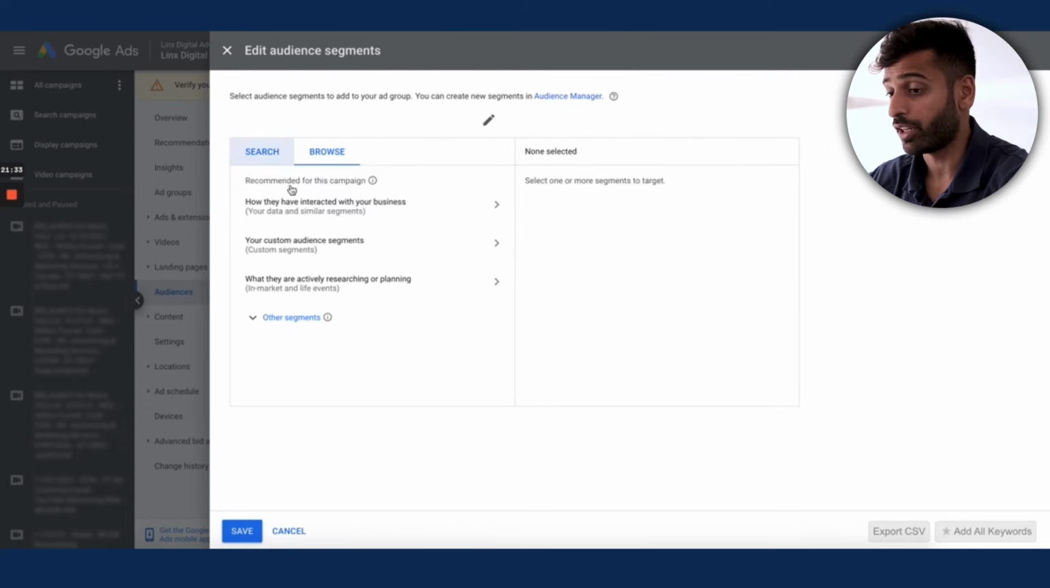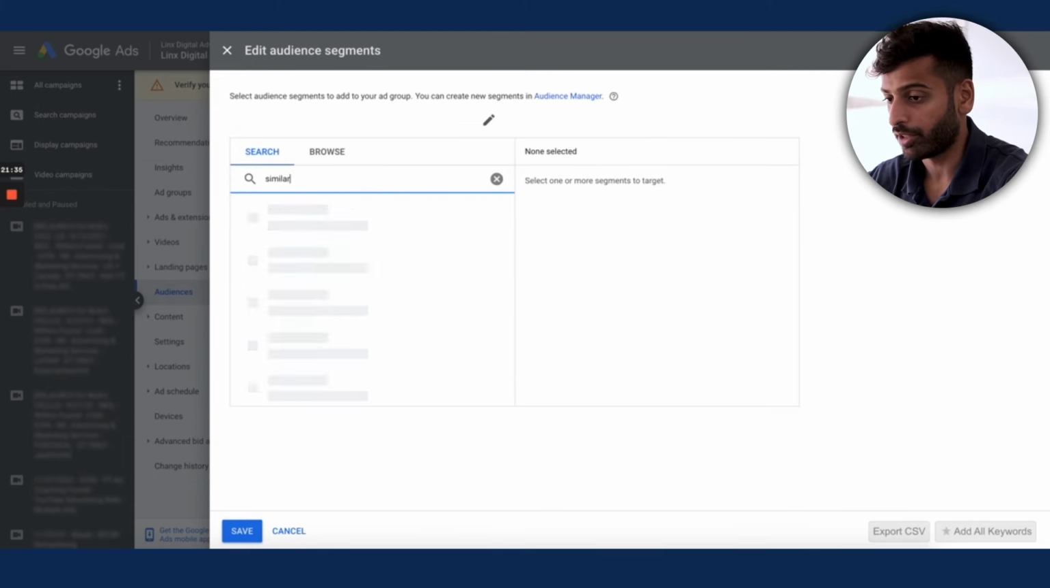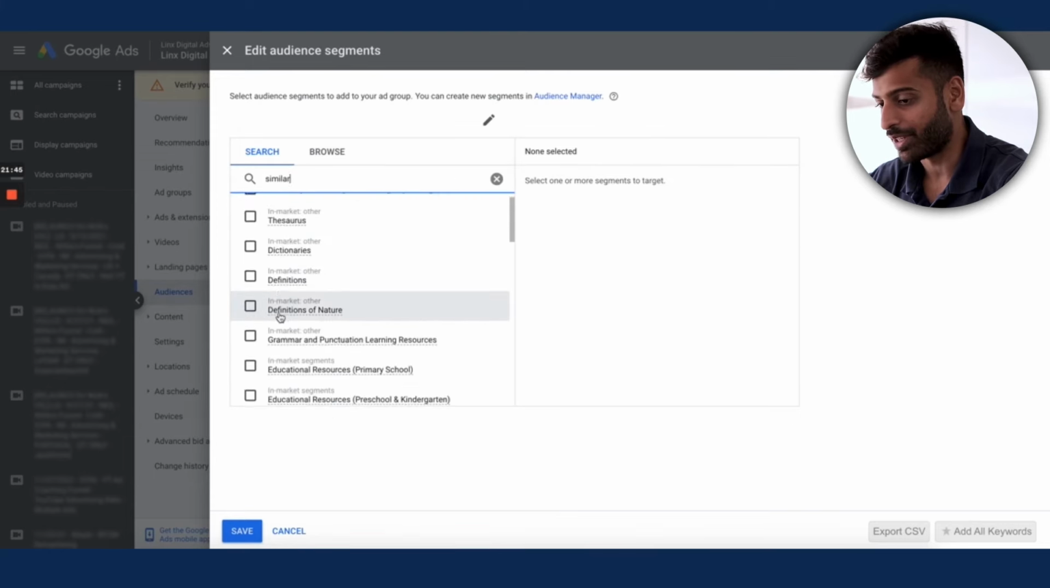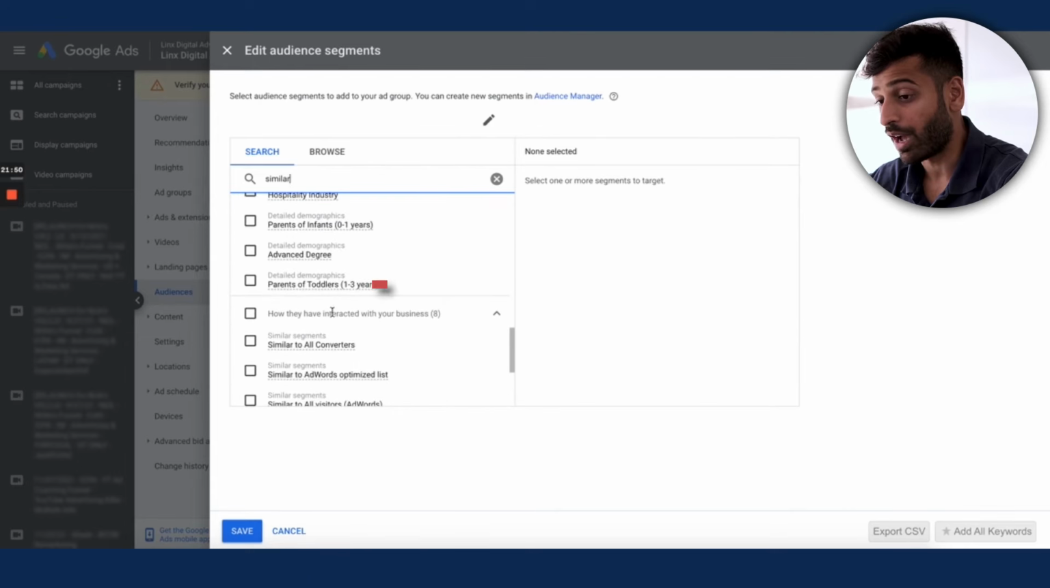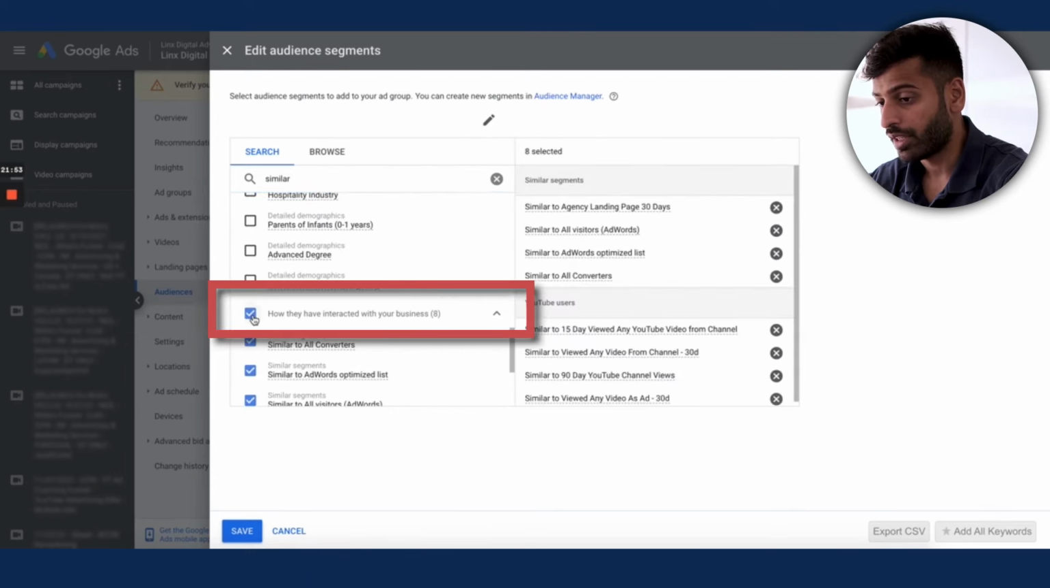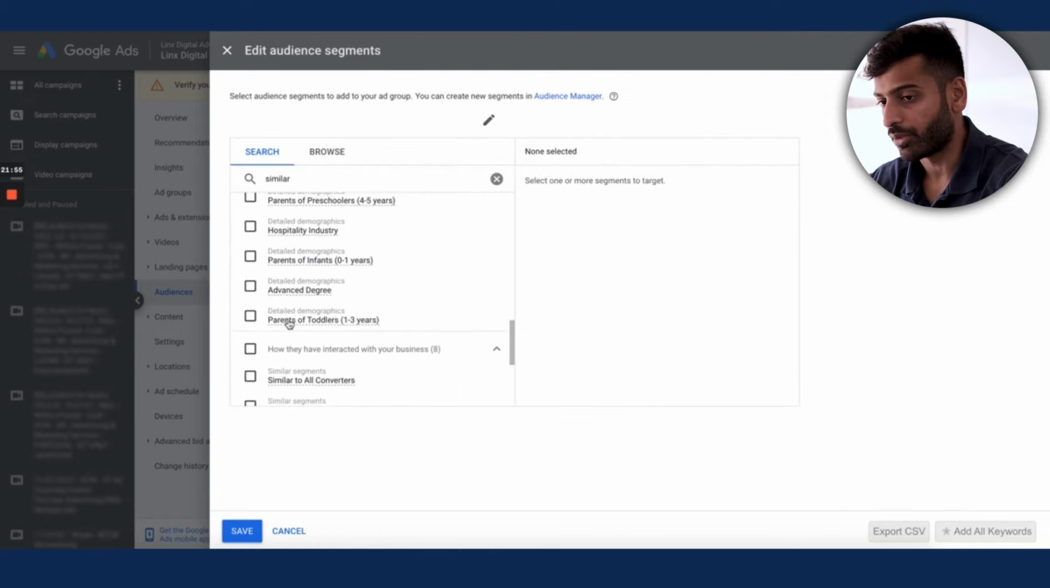Quick little tip, if you're trying to search for them, just look for similar. As you can see here, there's a bunch of random stuff, but then you go here into how they have interacted with your business, and you can see all the similar audiences right there.